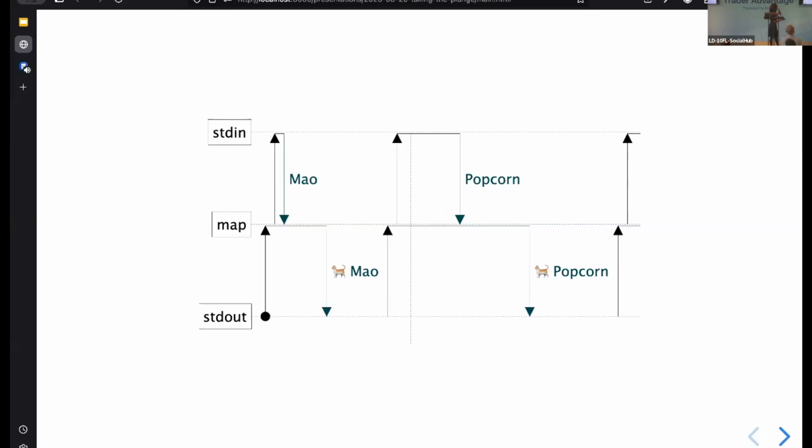And I'm not sure if you can see, but at the end, we've got another arrow, right? So standard out pulls again on map, which pulls again on standard in. And then we don't have any elements because we're just waiting. So we're waiting for input from standard in.